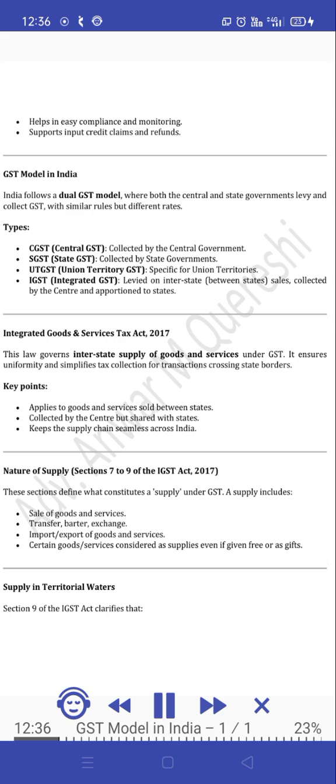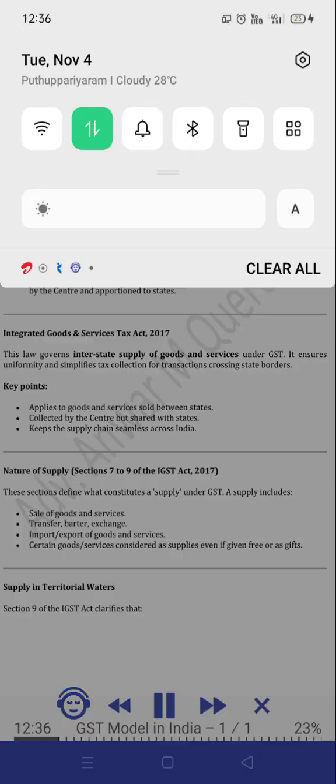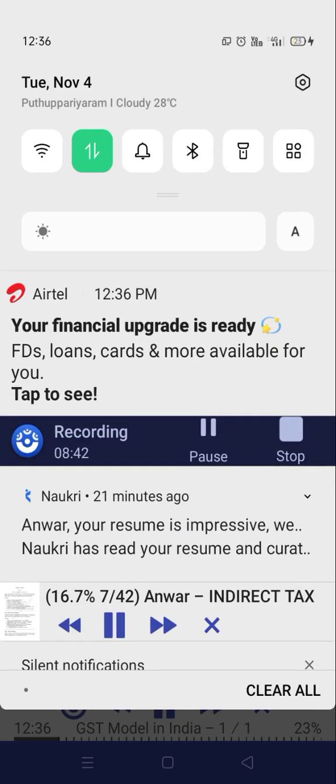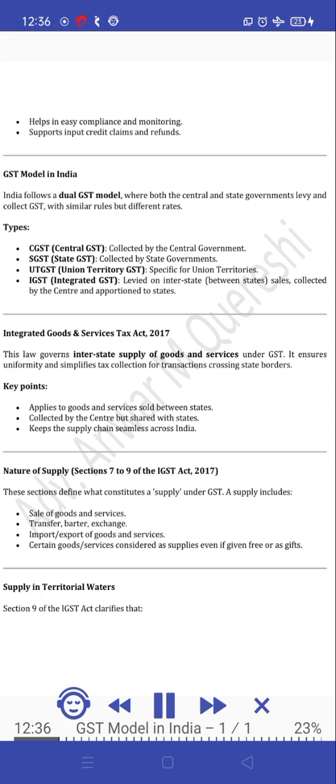GST model in India. India follows a dual GST model, where both the central and state governments levy and collect GST, with similar rules but different rates. Types: CGST, Central GST, collected by the central government. SGST, State GST, collected by state governments. UTGST, Union Territory GST, specific for union territories. IGST, Integrated GST, levied on interstate sales, collected by the center and apportioned to states.